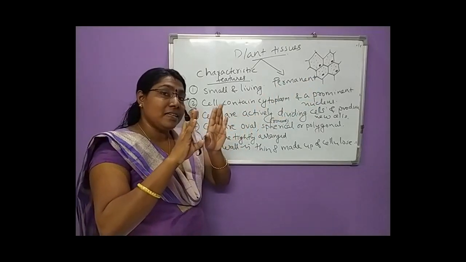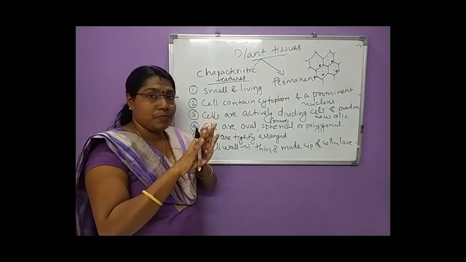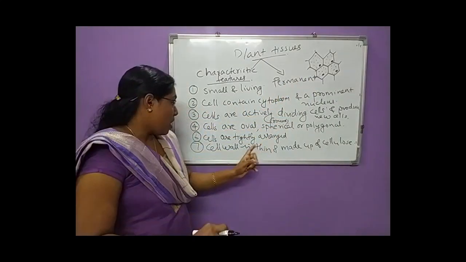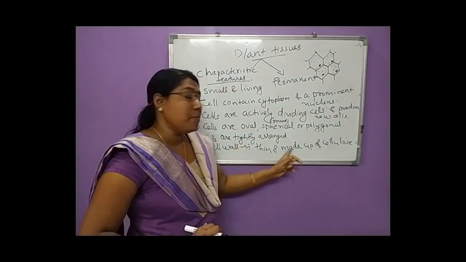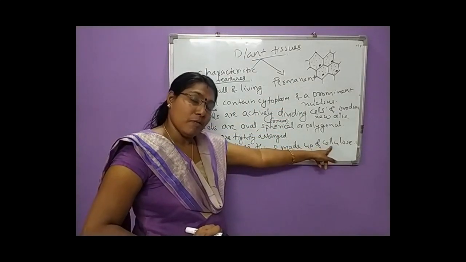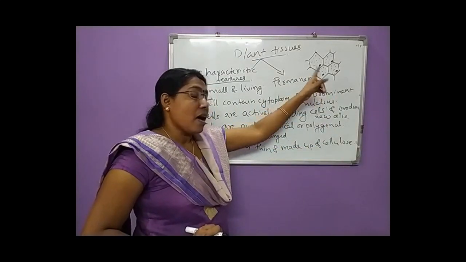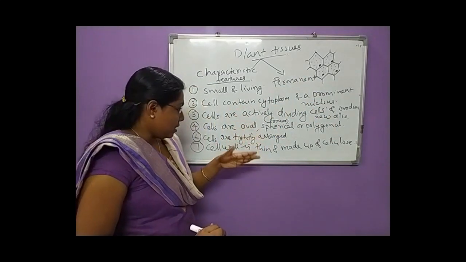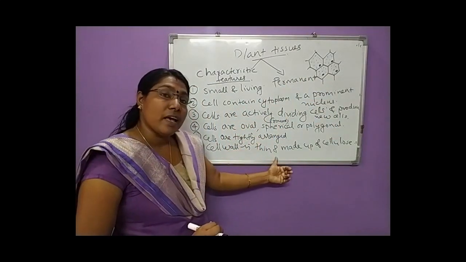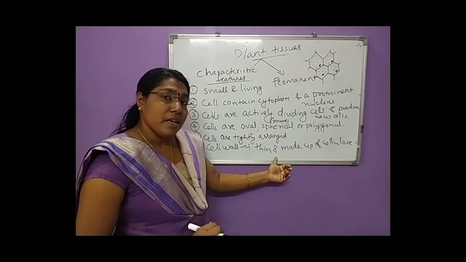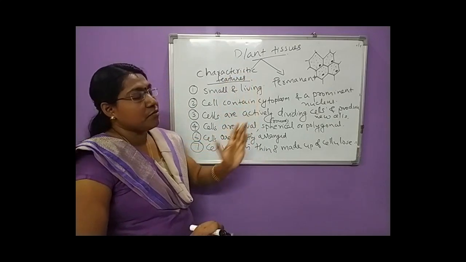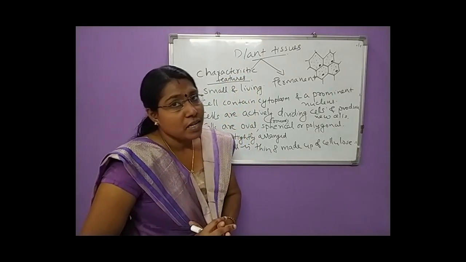The cells are tightly arranged or closely arranged. In between the cells, no space is seen. The cell wall is thin and made up of cellulose. Clear? Cell wall is thin, and the cell wall material is cellulose. Then the next thing is that the vacuoles are usually absent. If present, they are very small. These are the important characteristic features of meristematic tissues.